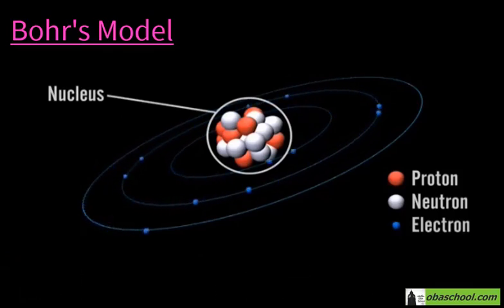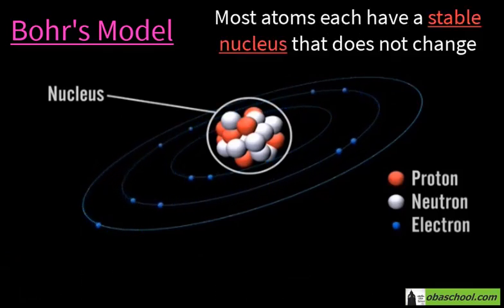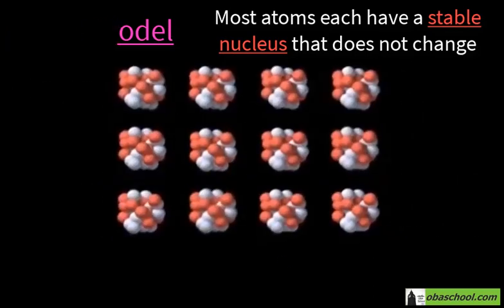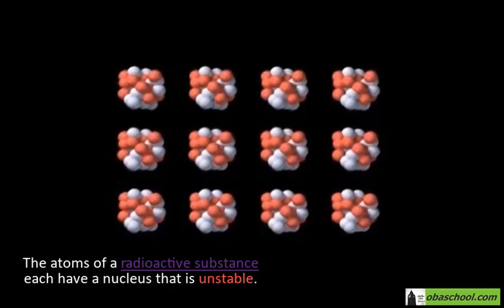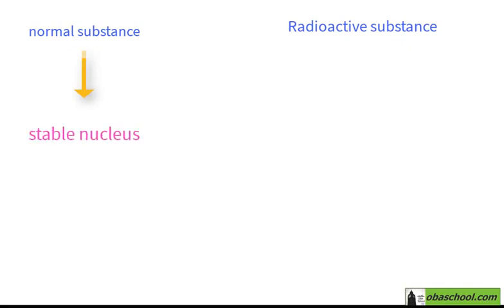Most atoms each have a stable nucleus that doesn't change. But the atoms of a radioactive substance each have a nucleus that is unstable. So the difference between the normal substances and the radioactive substance is that for the normal substance, the nucleus of the atom is stable. However, for a radioactive substance, the nucleus is unstable.